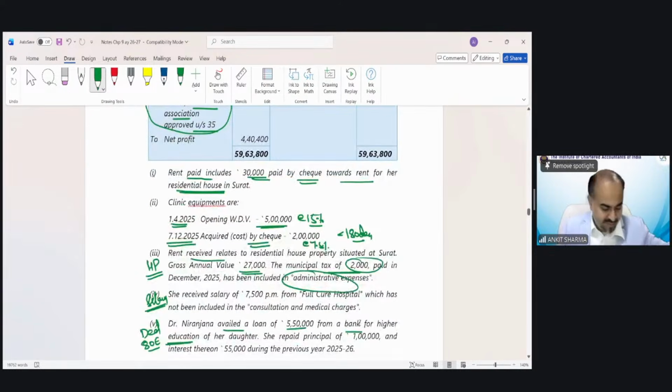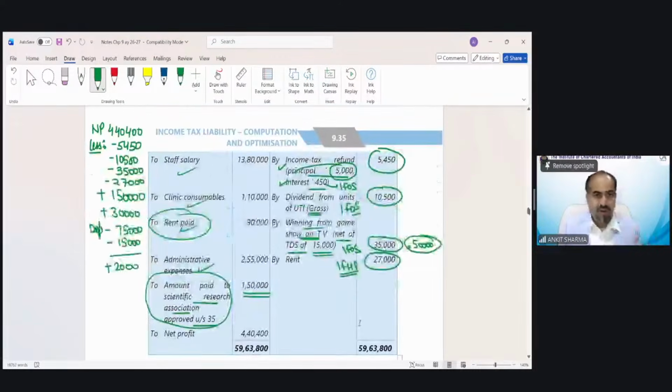Anything else left? I believe not. 5450. We have considered 27,000 rent. We consider 10,500, 35,000. 150 this disallowed, 30,000 disallowed, 75,000 this disallowed, and 15,000 this, and municipal taxes. So my net profit as per income tax would be now 454,450. This would be my PGBP income.